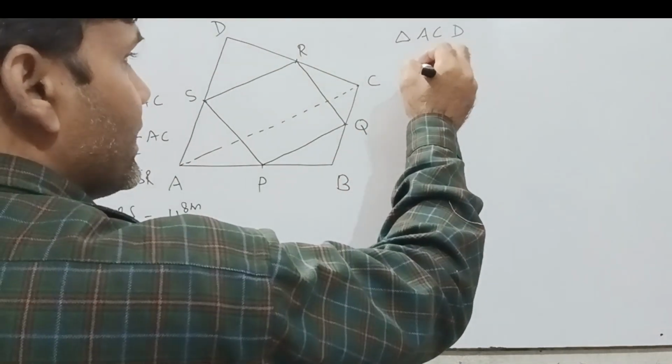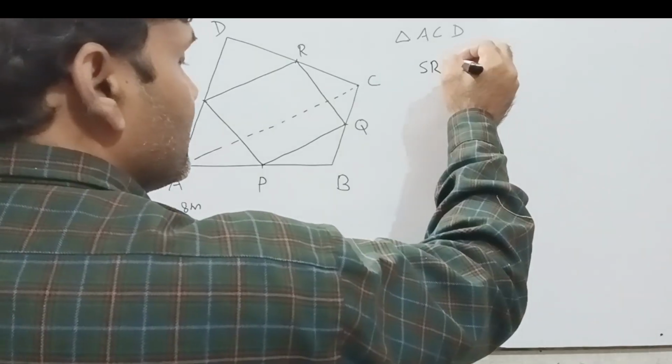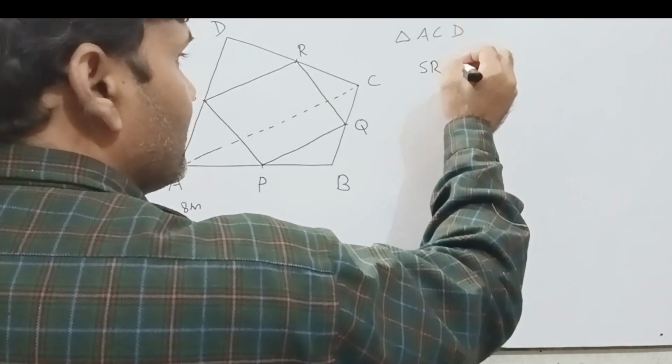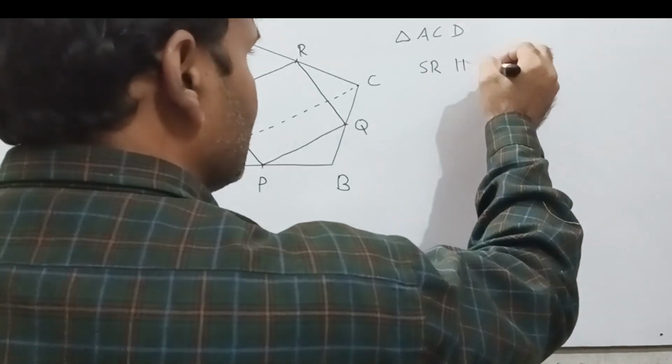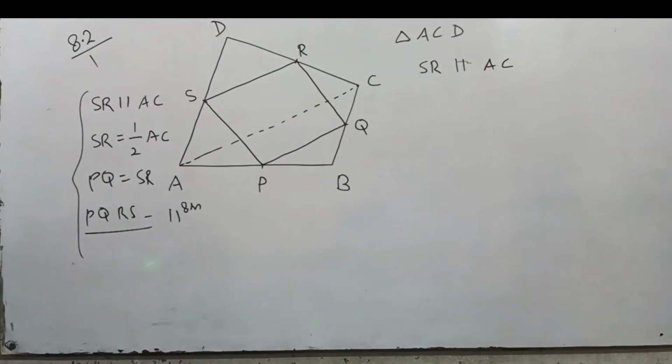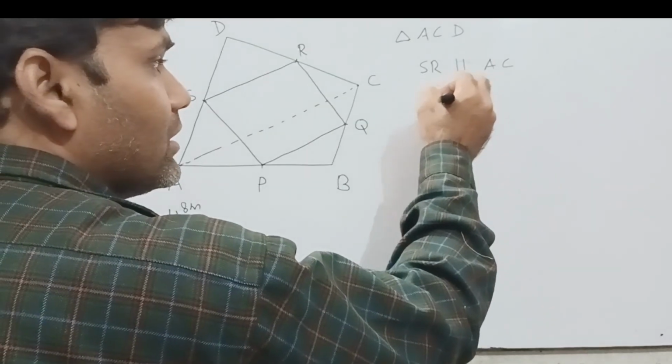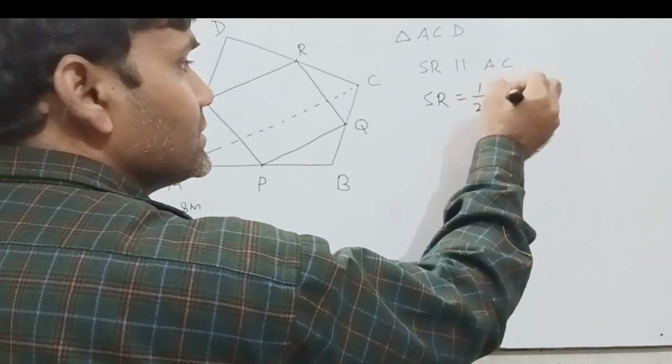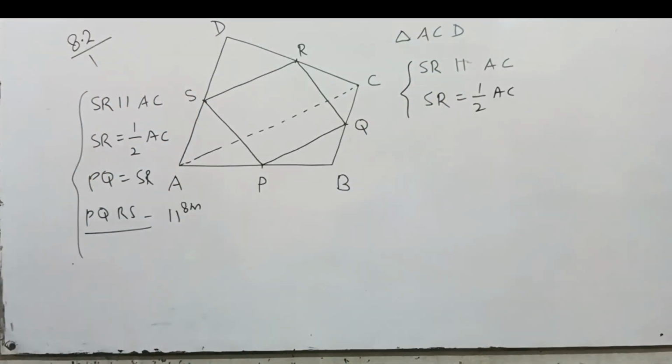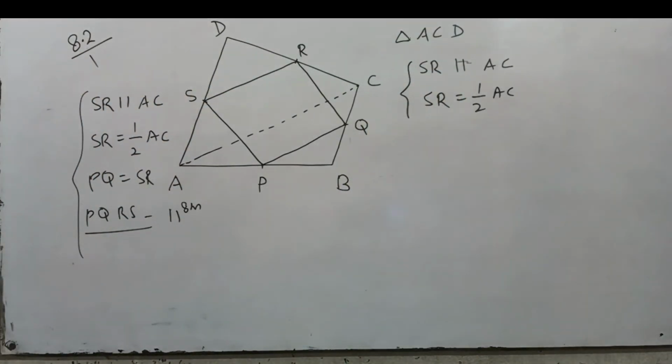We have SR parallel to AC and SR equal to half AC. Why? Because मिड पॉइंट थ्योरम। हमने कल डिस्कस किया था मिड पॉइंट थ्योरम क्या होता है। तो in triangle ADC, point S is the midpoint of AD and R is the midpoint of CD. Then what we have? We have SR parallel to AC and SR equal to half AC.